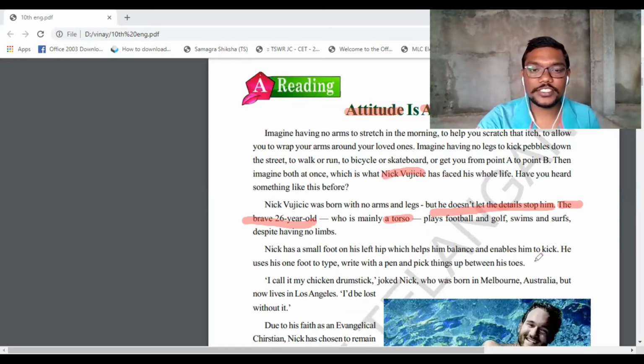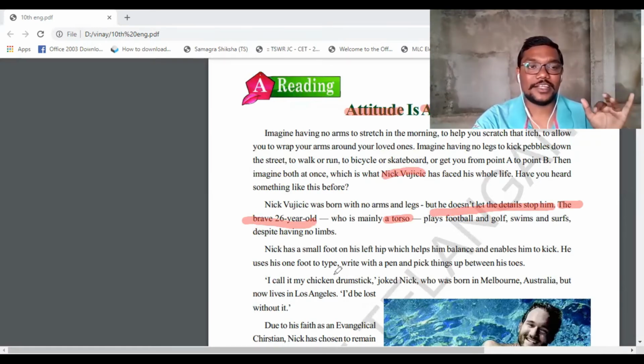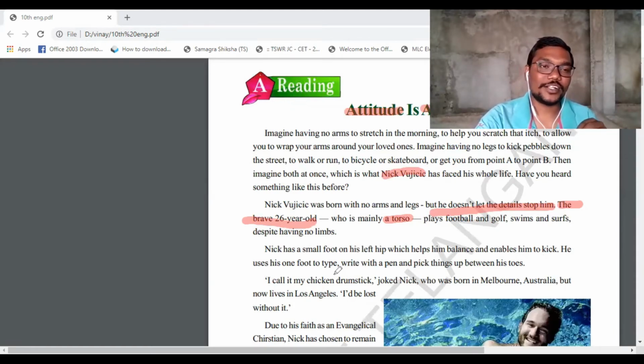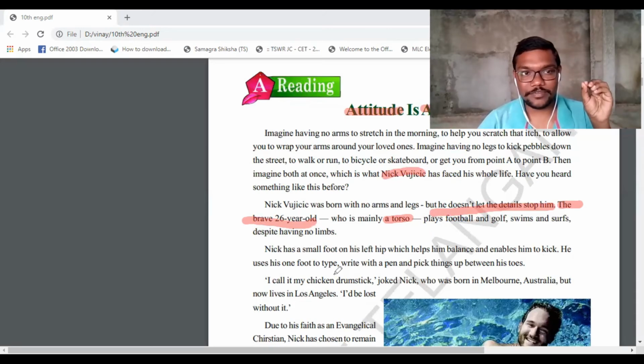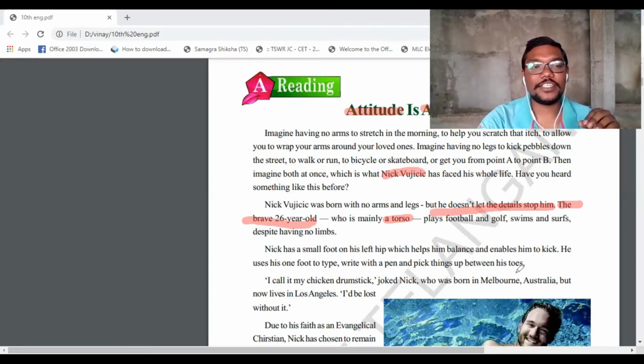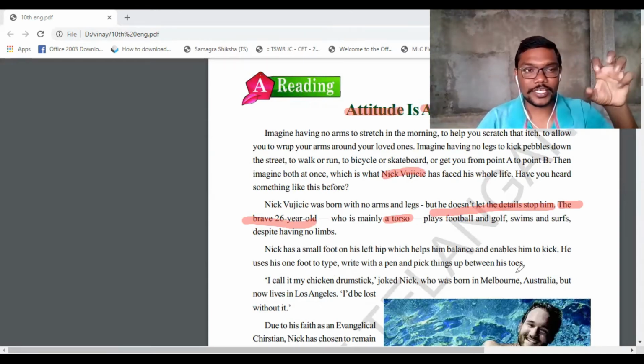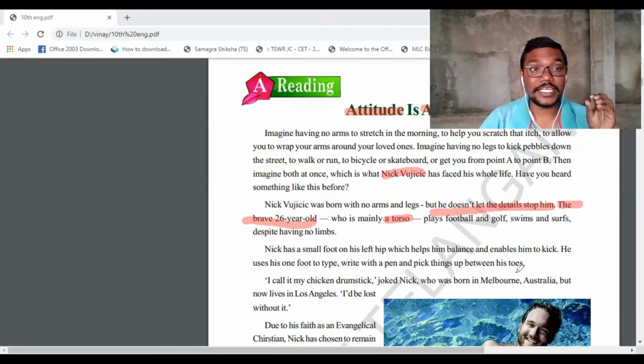He uses his one foot to type computer, write with a pen, and also pick things up between his toes. So he grabs some things with his toes.